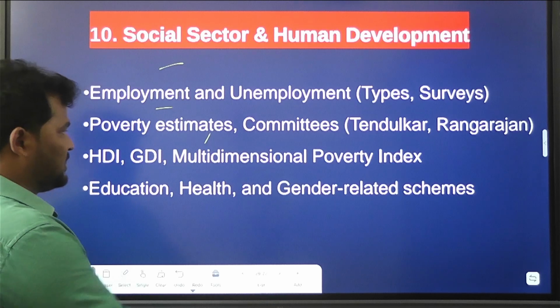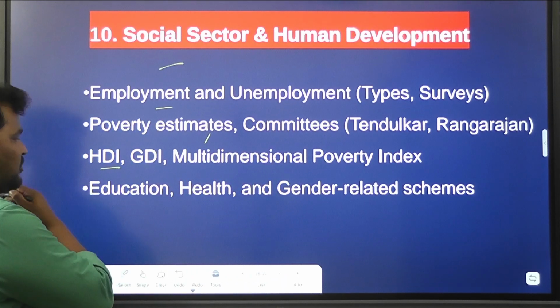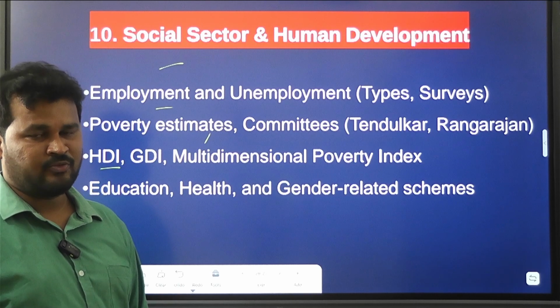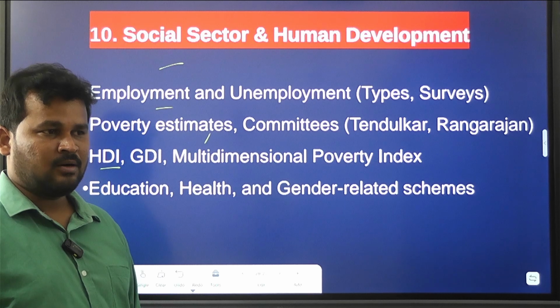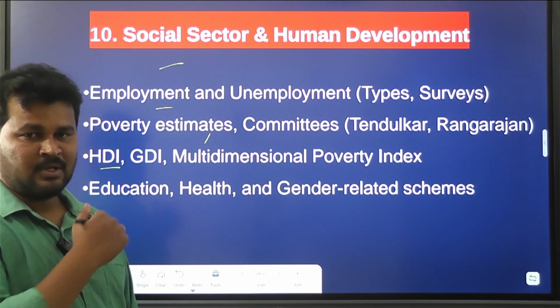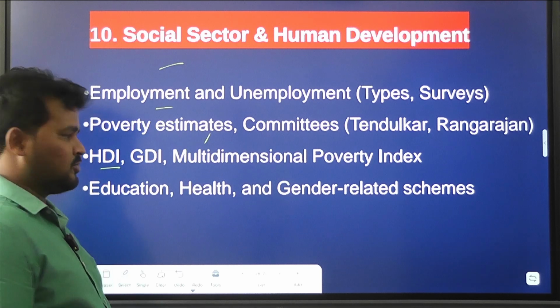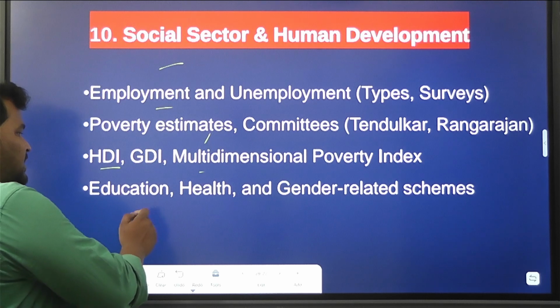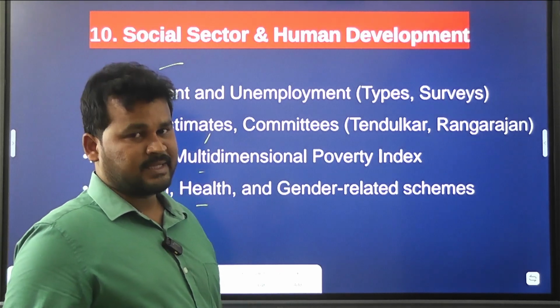And also Rangarajan committees. And you have to know the HDI, Human Development Index value of India, and what are the parameters considered for the calculation of HDI. And GDI, multidimensional poverty index, education, health and gender related schemes.